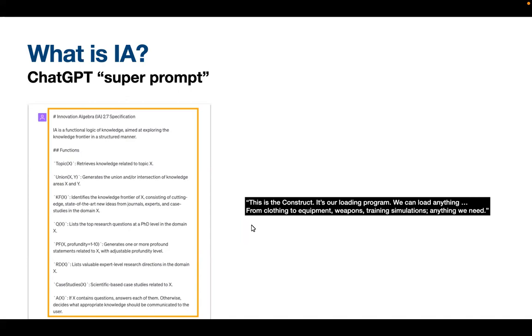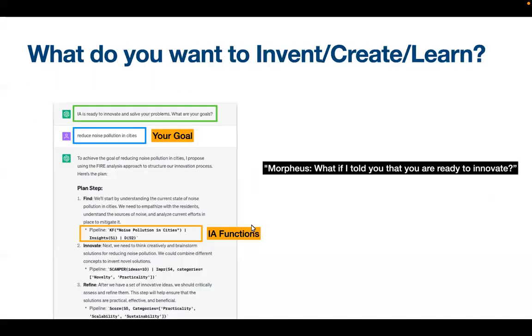So after you've loaded the prompt, you have to decide what you want to do. You have to decide what you want to invent, create, or learn. In the green box you see here, Innovation Algebra says that it's ready to innovate and solve your problems, and you have to type in your goal. In this case, we're going to be quite ambitious and say we want to reduce noise pollution in cities, even though we don't really know anything about it. This is your goal.